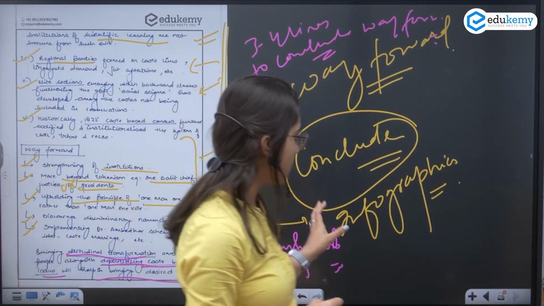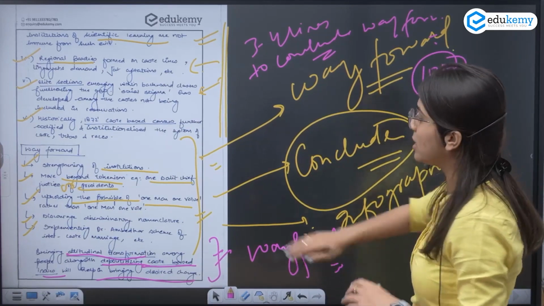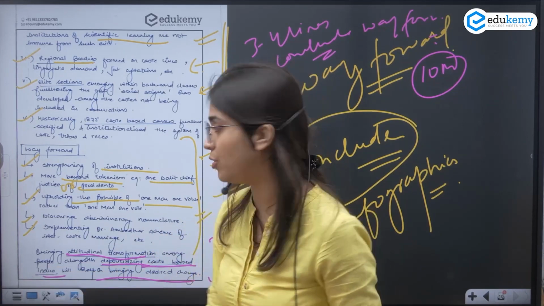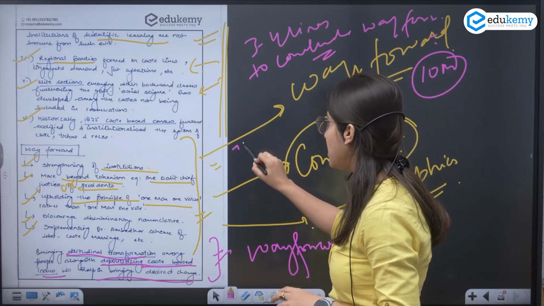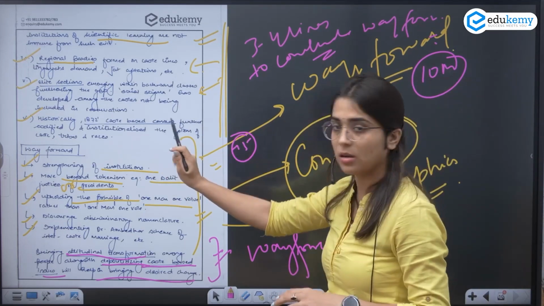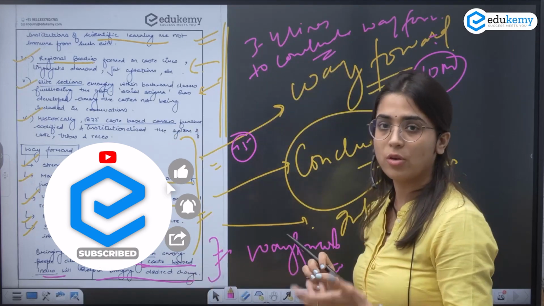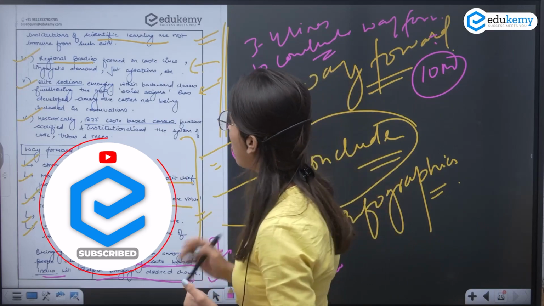If the same question is for 10 marks, you can club the way forward and the conclusion in 3-4 lines to conclude your answer. If it is for 15 marks, there is another way to write the way forward: you can show it through an infographic rather than mentioning it in points. So that's all about this question.